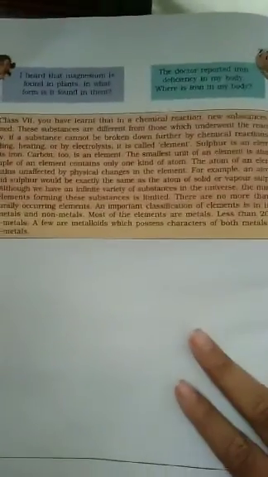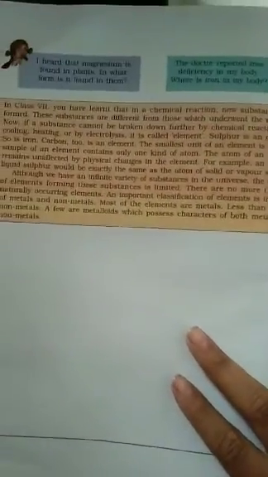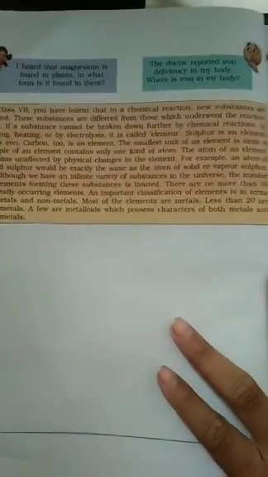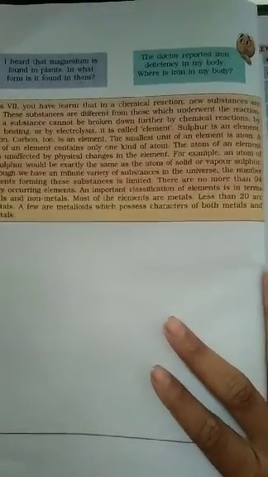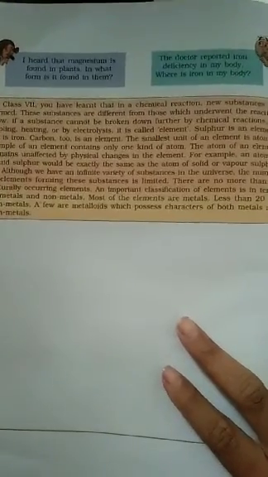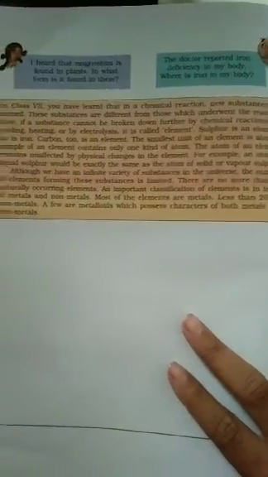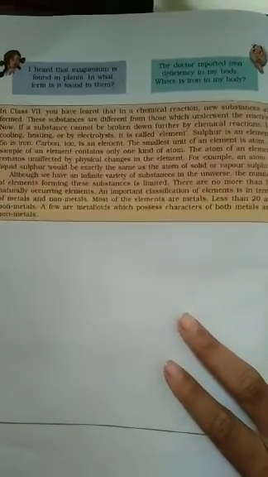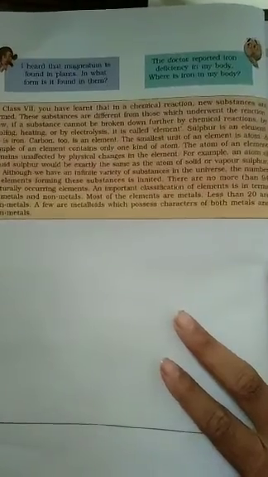Now in classes 6 and 7 you have learned that in chemical reactions new substances are formed. These substances are different from those which underwent the reaction. If a substance cannot be broken down further by chemical reaction, cooling, heating or electrolysis, it is called an element.